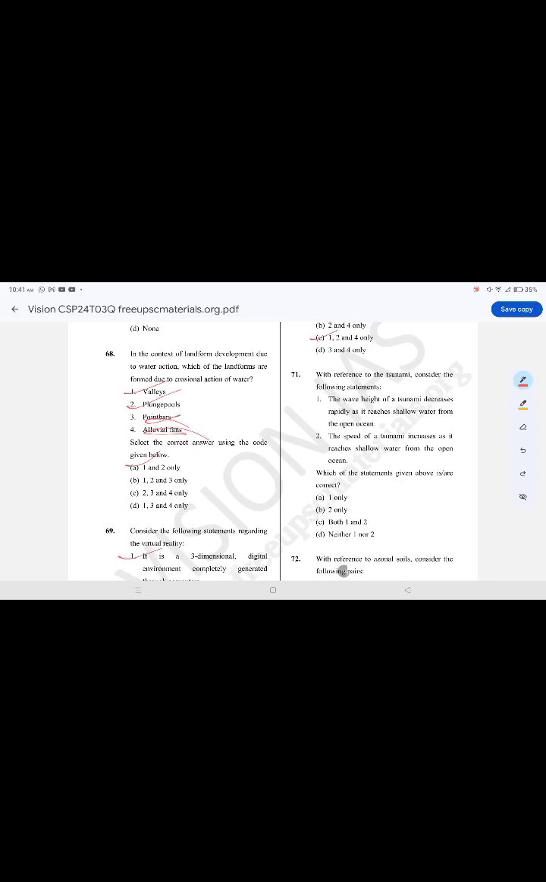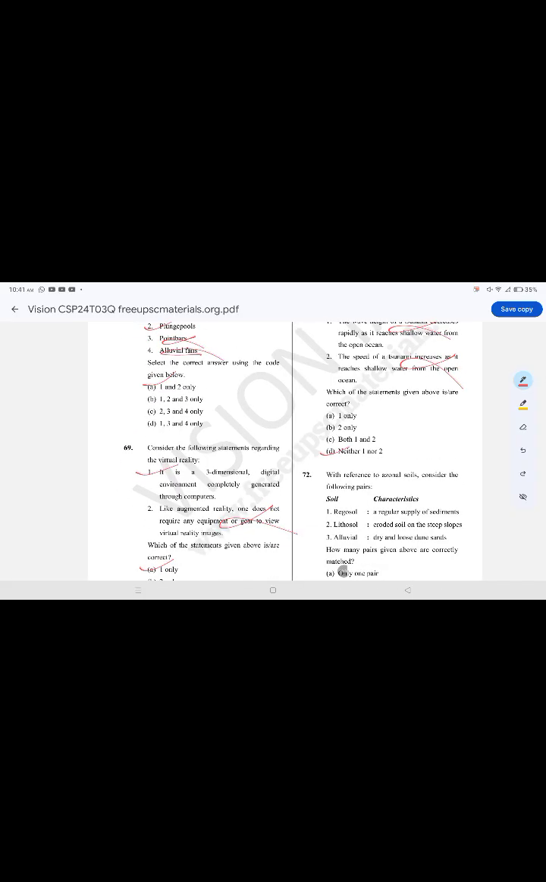With reference to tsunami, consider the following statements. The correct option is option D, neither 1 nor 2. The wave height of a tsunami decreases rapidly as it reaches shallow water from the open ocean. It is false. The speed of a tsunami increases as it reaches shallow water from the open ocean. It is also false.